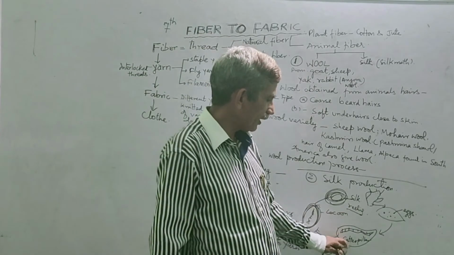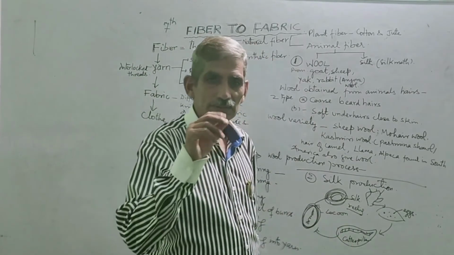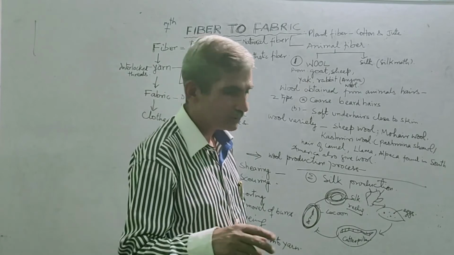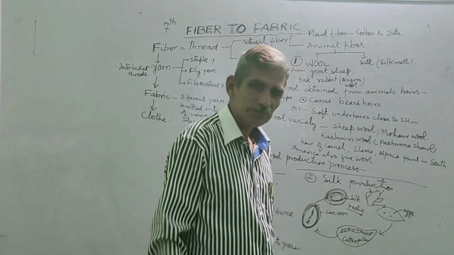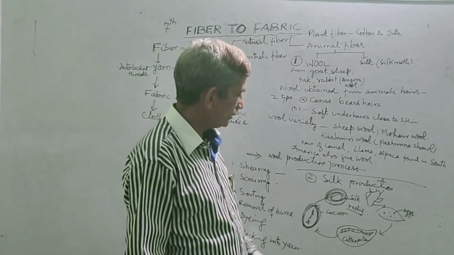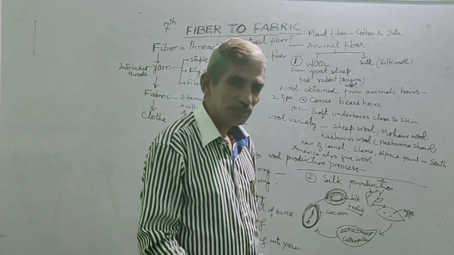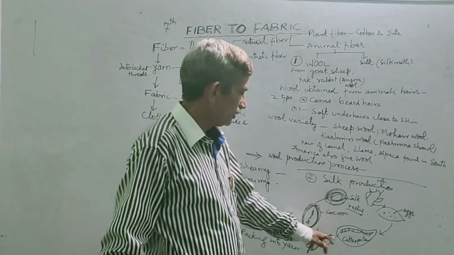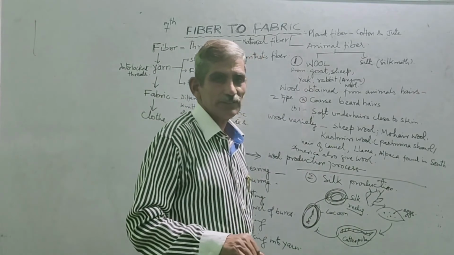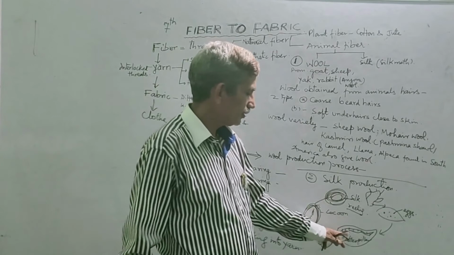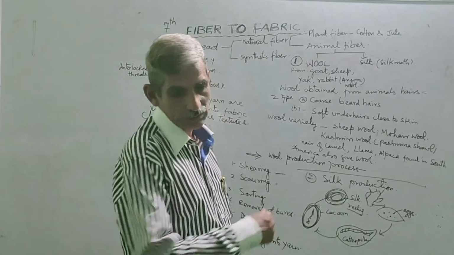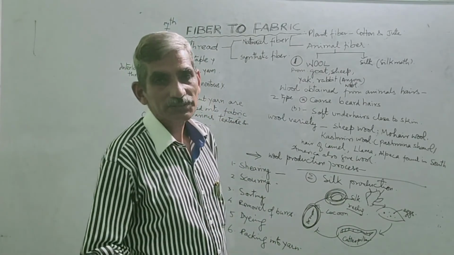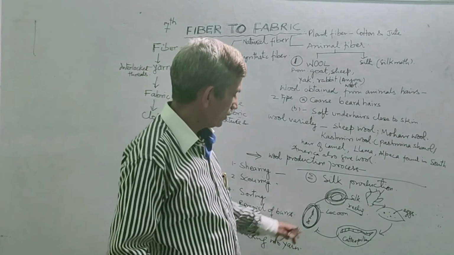Then that caterpillar eats up all parts of the mulberry, and then it eats mulberry and excretes silk. The larva turns into silk, enclosed inside it.